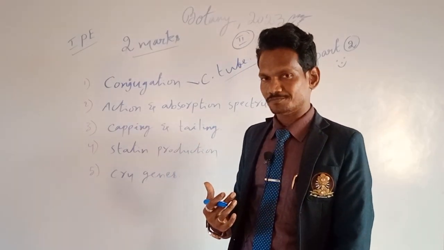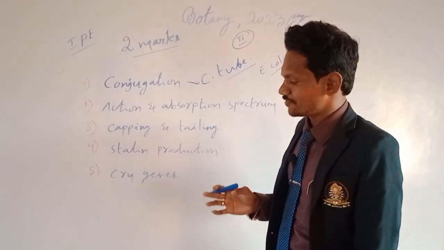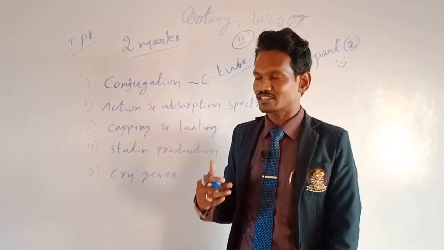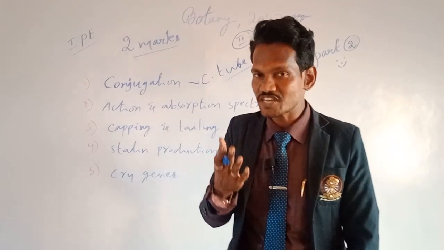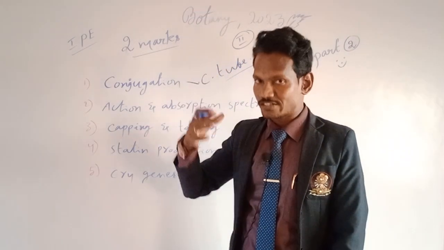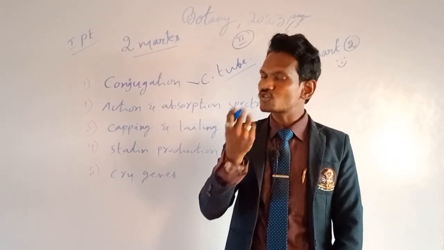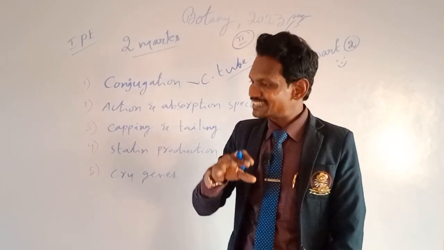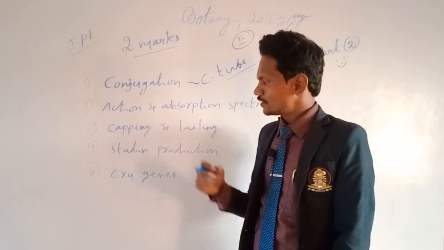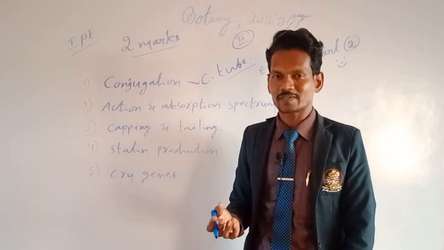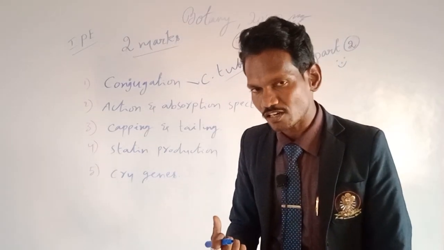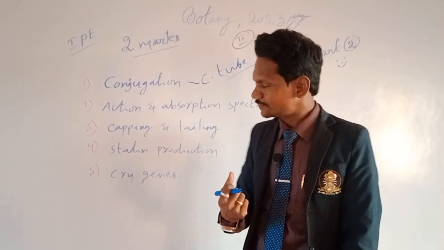VIBGYOR, you know already, rainbow colors. So at different wavelengths, a different rate of photosynthesis occurs in plants, that is known as action spectrum. Then absorption spectrum means the photons from the sunlight will be absorbed by the pigments in a different range, that is known as absorption spectrum. So the rate of photosynthesis is action spectrum. The absorption of photons by wavelength is known as absorption spectrum.